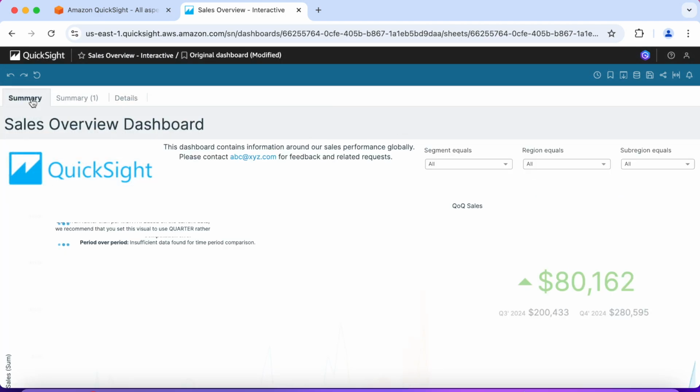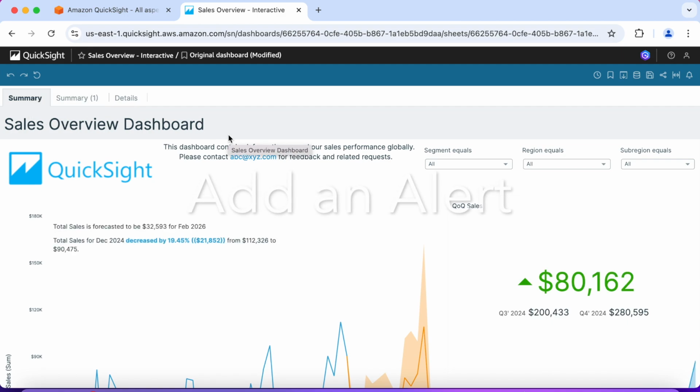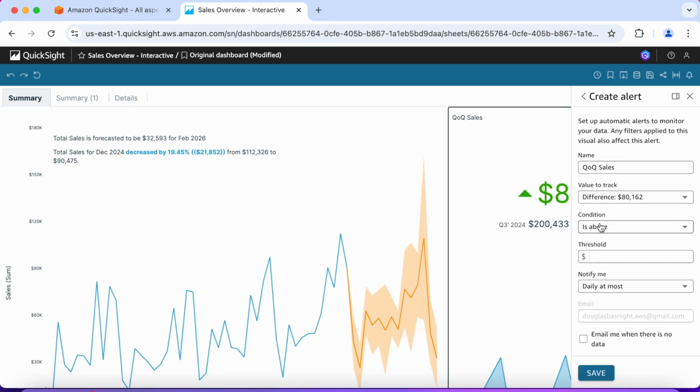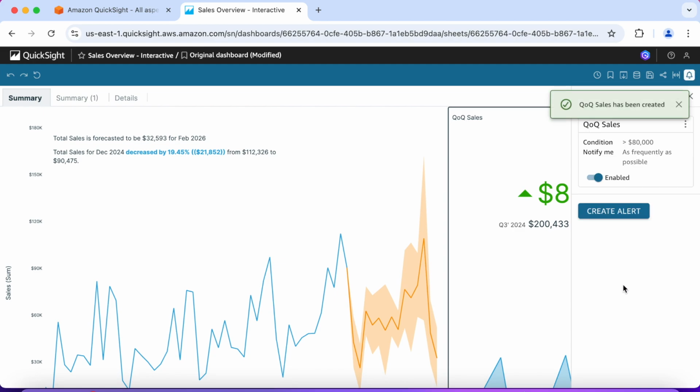Let's go to summary. And we want to add an alert. So click on the bell icon on the top toolbar to the far right. And we're going to click on quarter over quarter sales. Click next. And the threshold we want to set is above $80,000. And notification is as frequent as possible. Let's save it. So that alert has been created.